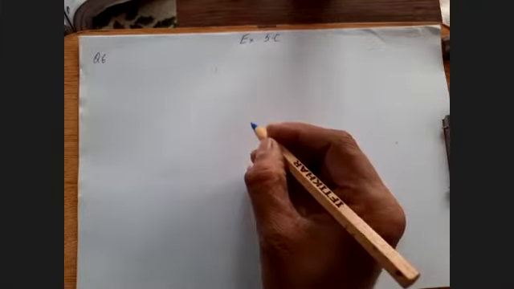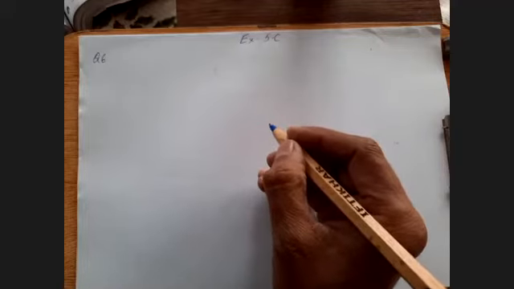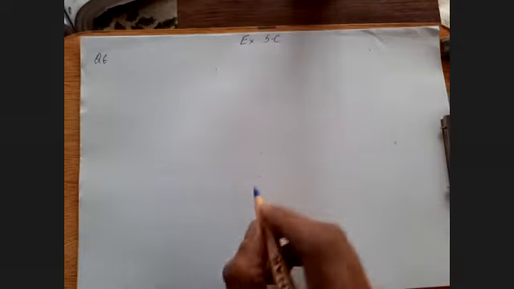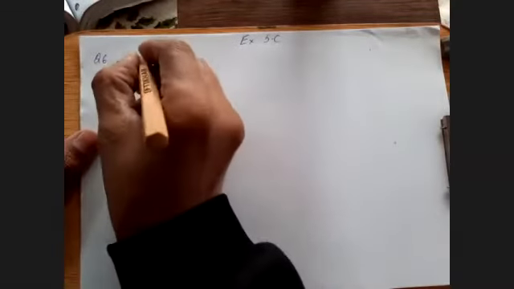In question number 6, exercise 5C is going on, and it is question number 6 which we are going to do. In question number 6, evaluate the following matrices product if possible. If not possible, explain why not. As I told you previously, matrix multiplication is only possible depending on the order of the matrix. About the order of the matrix, I told you, like in part A, you can see I am recalling to your mind